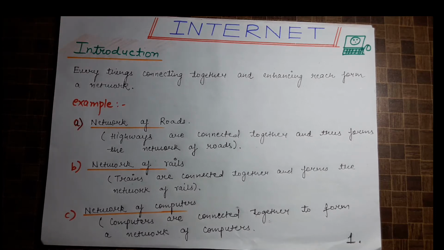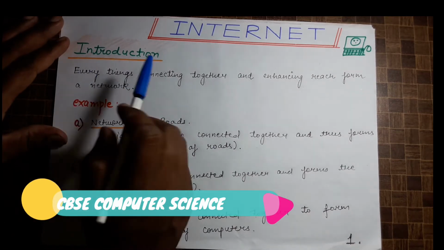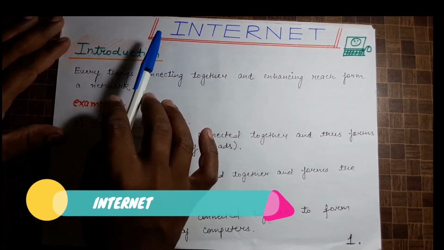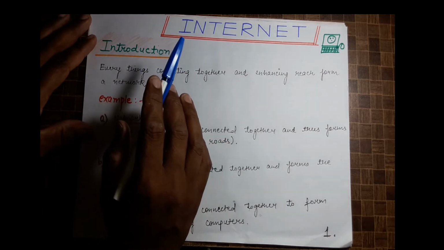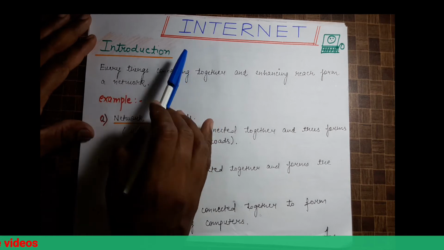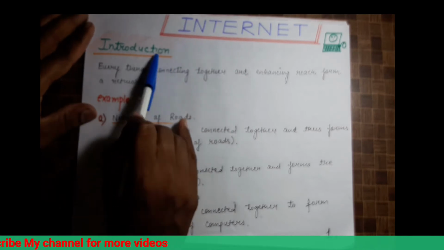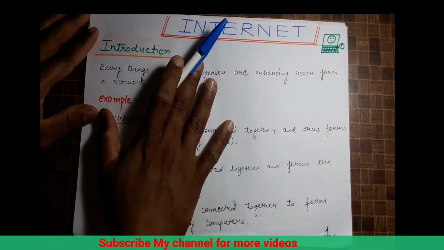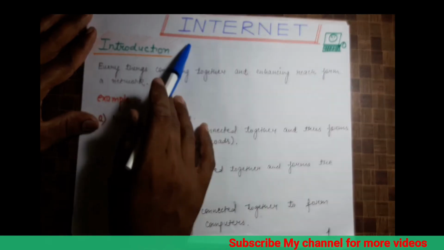Friends, here we are going to discuss our CBSE Computer Science syllabus, and all the chapters we will discuss one by one. So the first chapter is the internet. I will tell you that due to COVID-19, Python has been deducted, but the internet chapter will come and all the things will come from this chapter. Due to the deduction of other chapters, the marks from the internet also increased, so there are more chances to score more marks from this chapter.